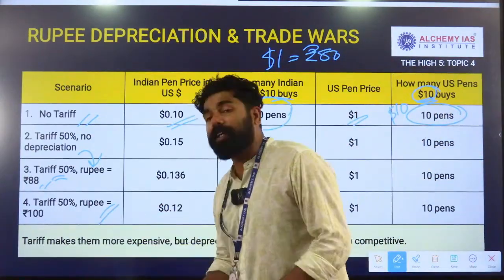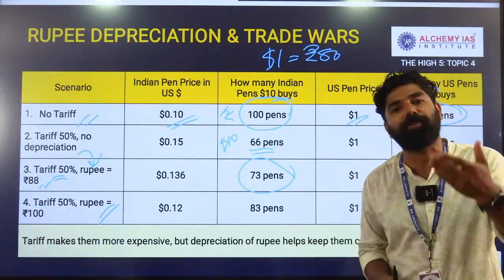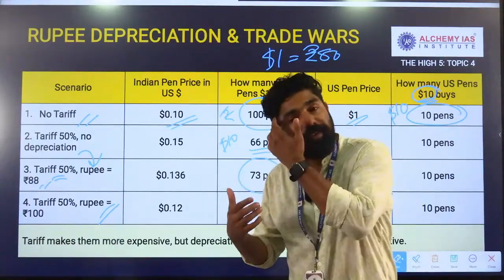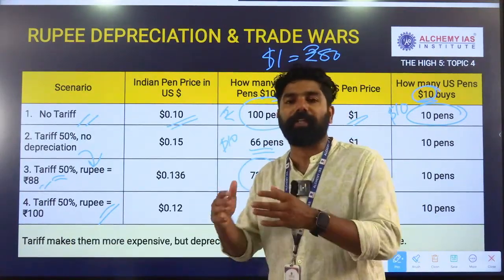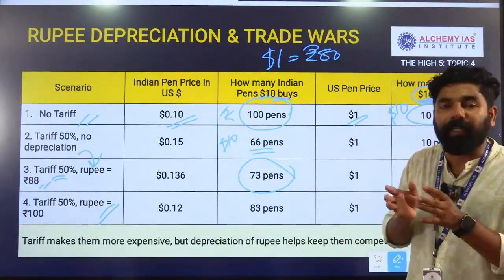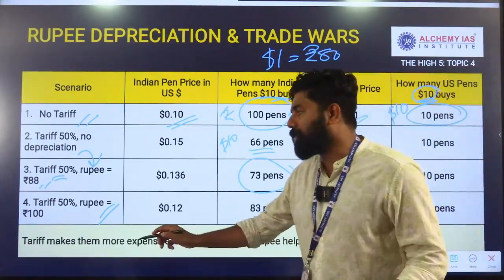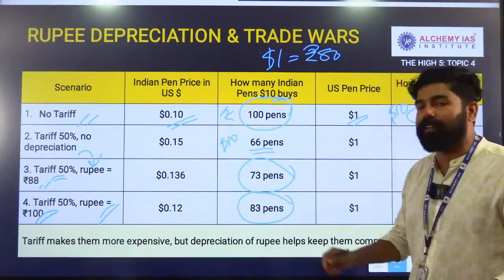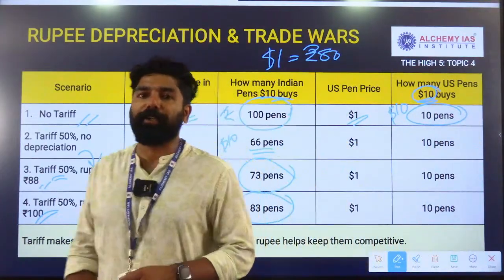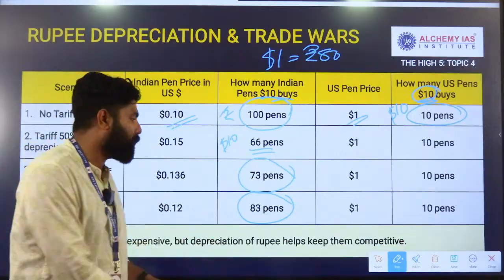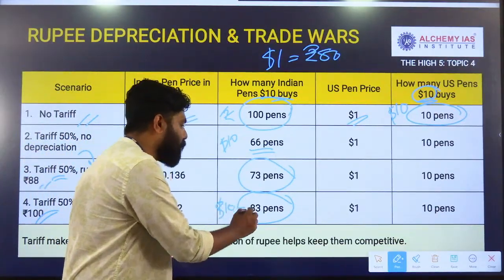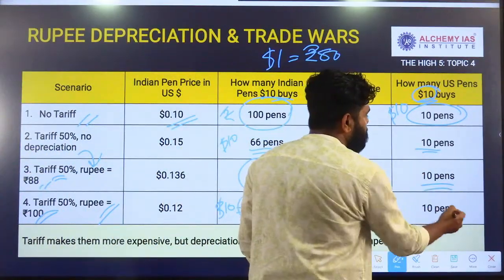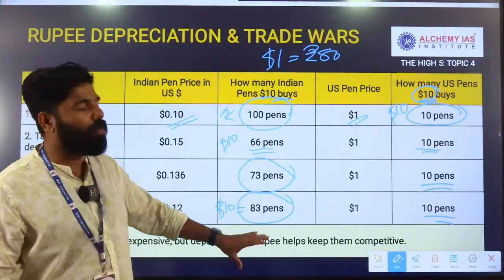Again, when we devalue the currency of India, devaluation is another concept. Devaluation means the government or the central bank intentionally, through policy, reduces the value of the currency in order to maintain the trade balance. Here with devaluation, if you consider 100 rupees equal to 1 dollar, in such cases it will again make the export even cheaper, and people in the US market will be able to buy 83 Indian pens with 10 dollars. At the same time, the US continues with 10 pens for 10 dollars. So this is how it will happen.